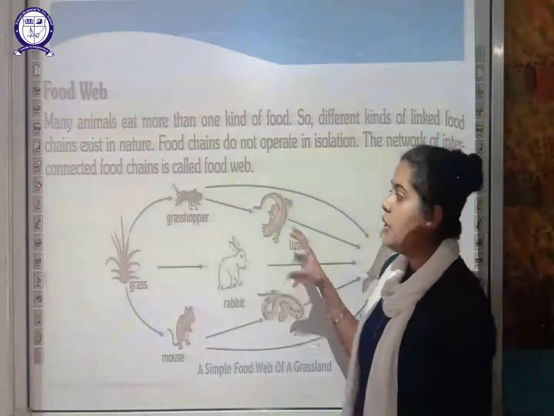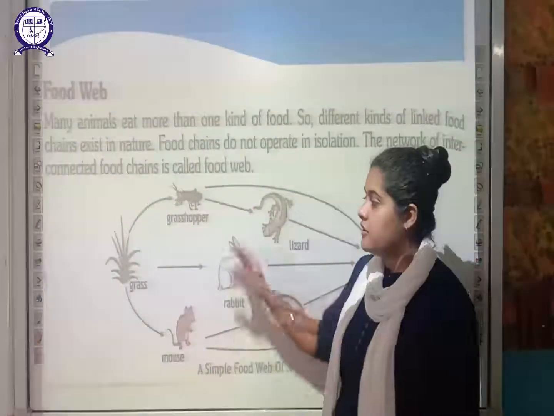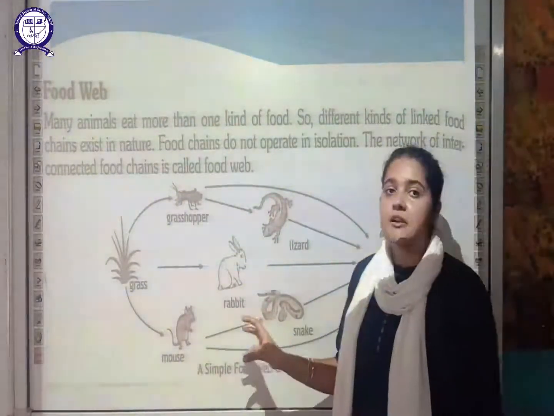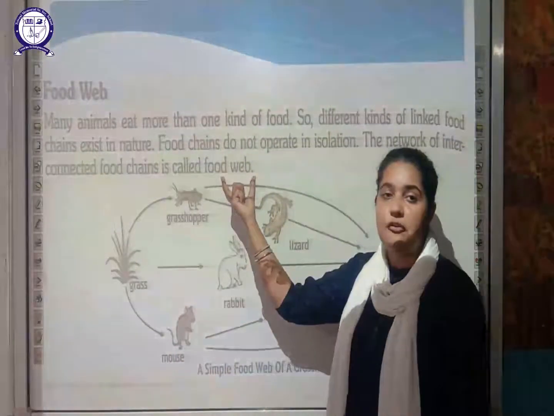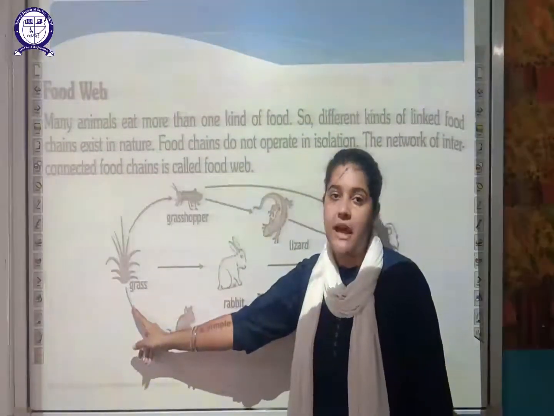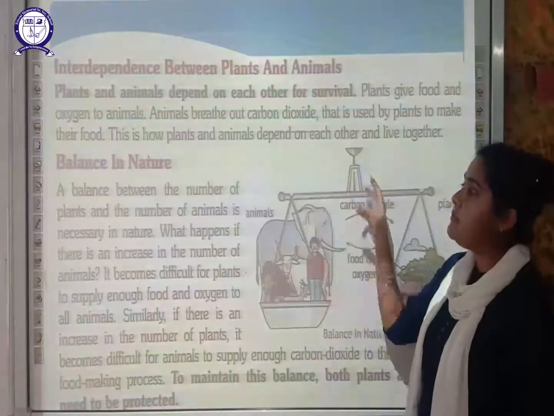So you see how n number of food chains are interconnected. There are 5 different food chains in this food web. These interconnected food chains make the food web. But you have to remember the producer will be the plant only. Next is interdependence between plants and animals.